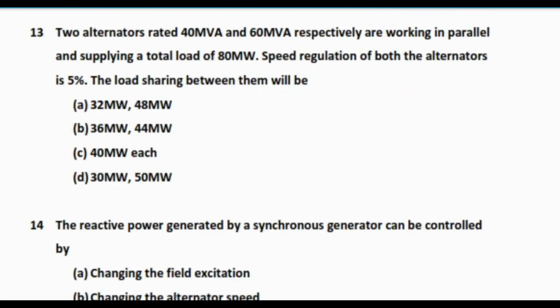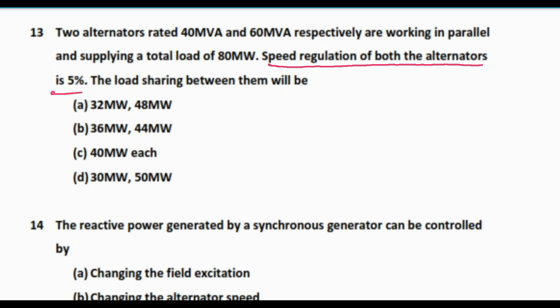Next question is question number 13. Two alternators rated 40 MVA and 60 MVA respectively are working in parallel and supplying a total load of 80 megawatt. Speed regulation of both the alternators is 5%. The load sharing between them will be. So here the main thing to be noted is that speed regulation of both the alternators is 5%.